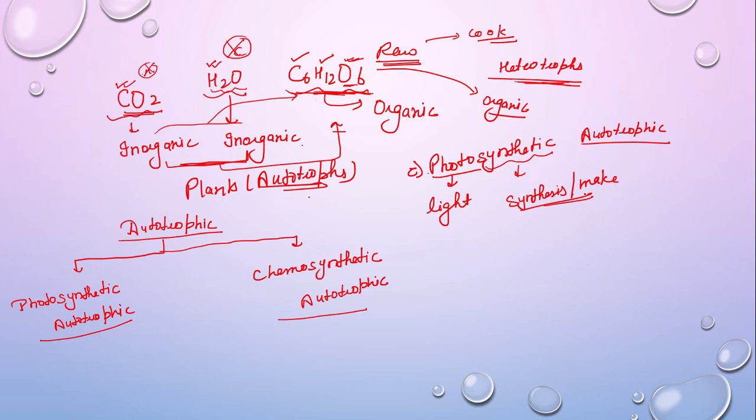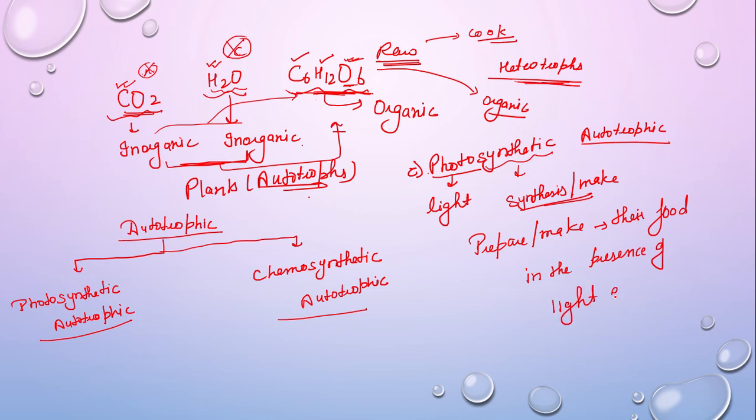So photosynthetic autotrophs are called those organisms which prepare or make or synthesize their food in the presence of light energy, right? So this process is also called photosynthesis. That is what I am calling photosynthetic autotrophs.